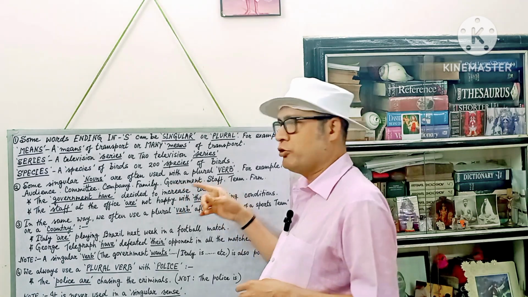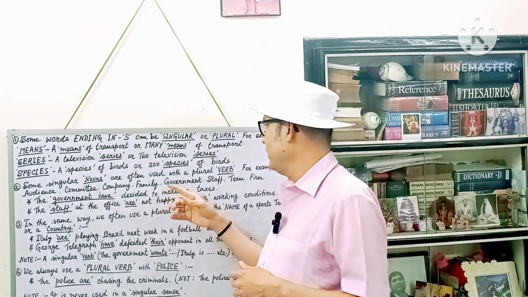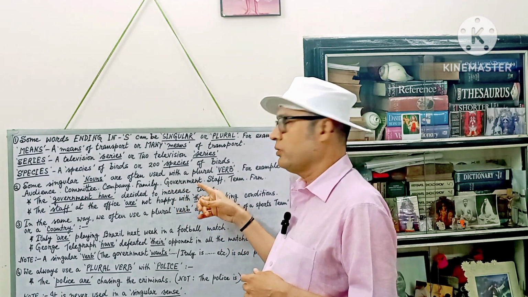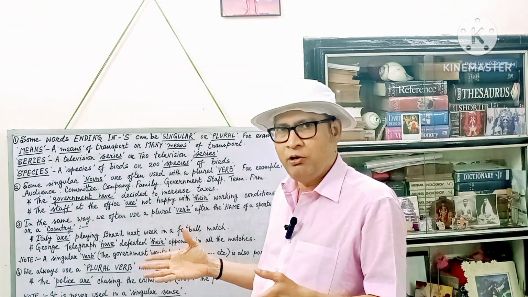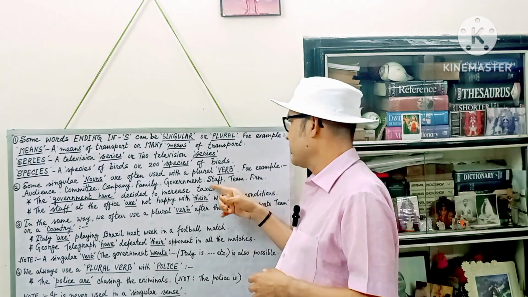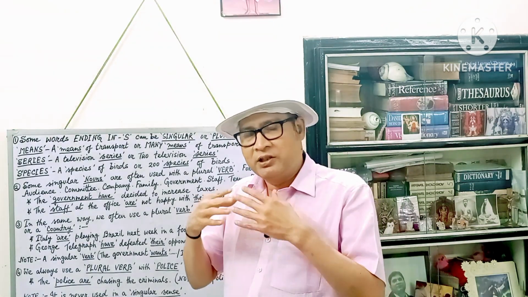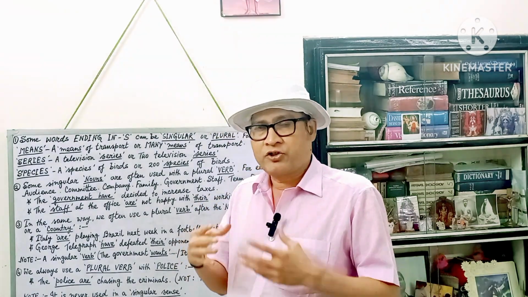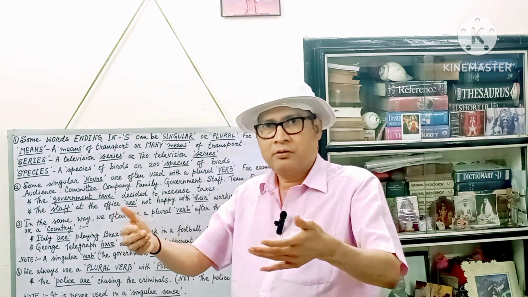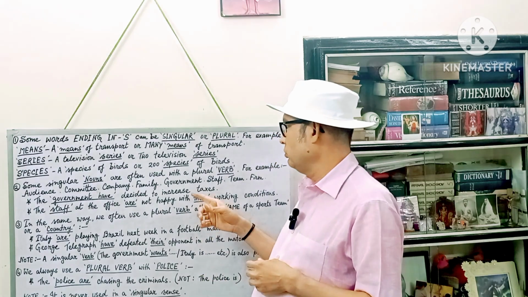Next, government. Government also, there are many people there. So you may use this as a plural noun. And if you like, you may use it as a singular noun as well. So this much freedom you have. Staff. So this word staff consists of many members, members of the staff. So it is used as a plural noun.